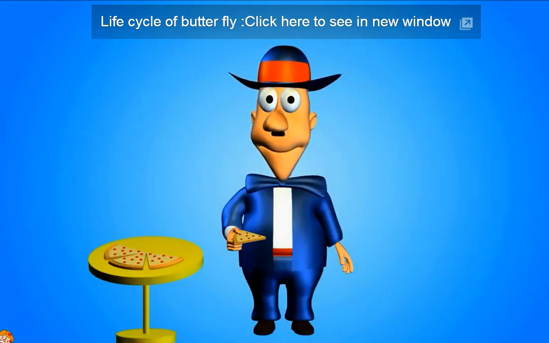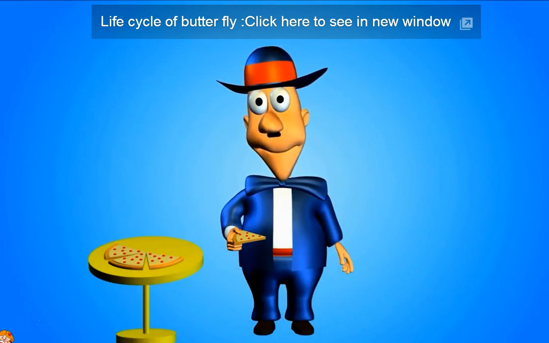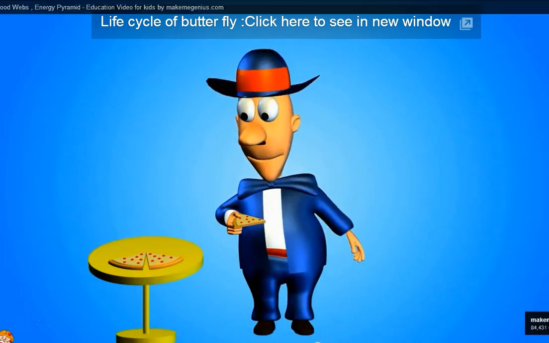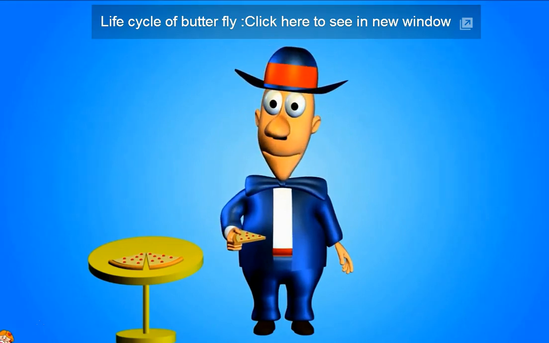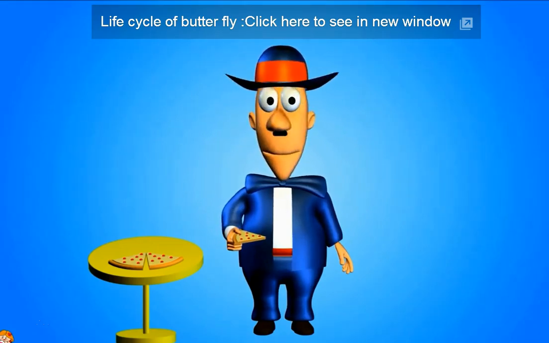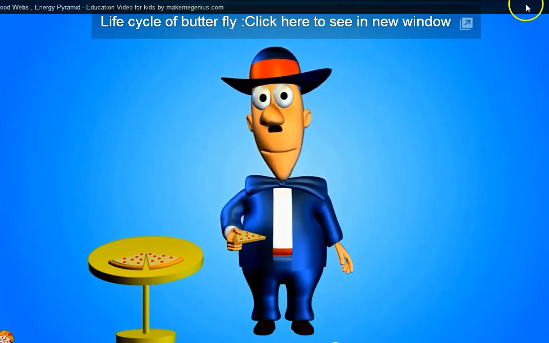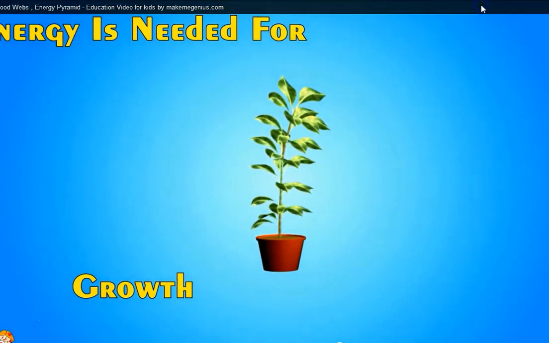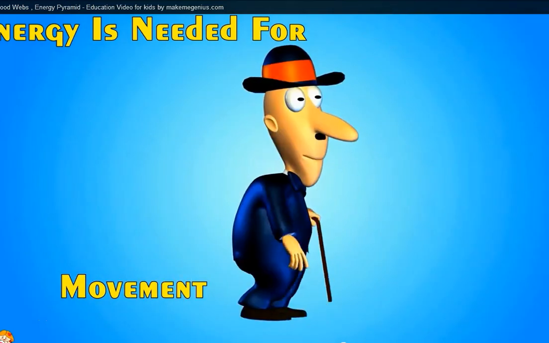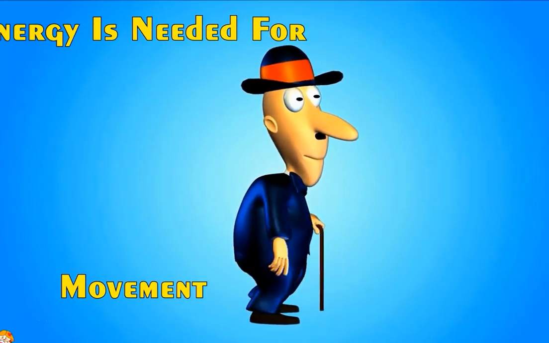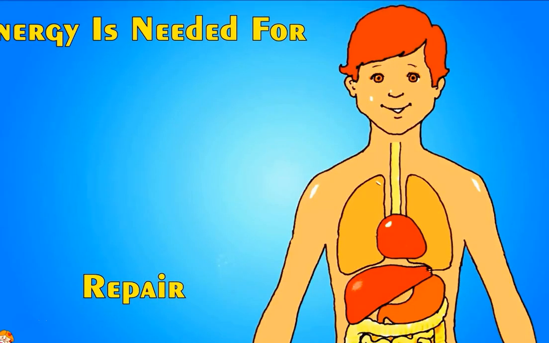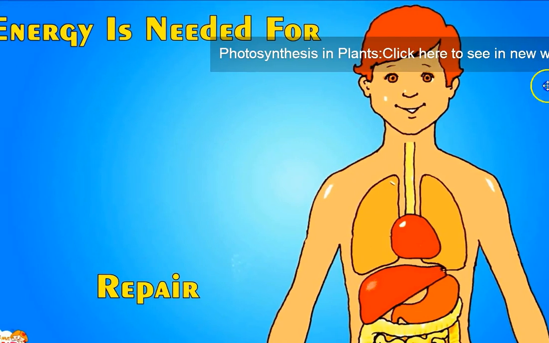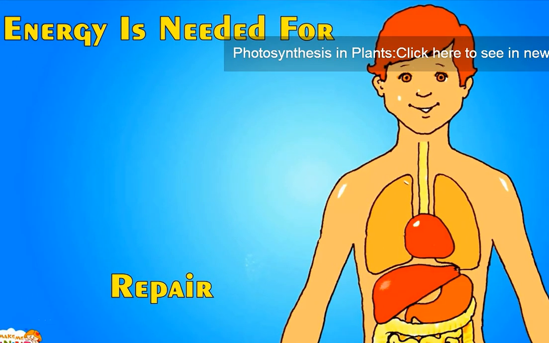So now you know a lot about food, food chain, and food web. Now can you give me a piece? Thank you. I was so tired and hungry. I wanted energy to continue. Do you know why we need food? Okay. You know we need food to get energy. Energy is required by living beings for growth, also for movement. Similarly, when species reproduce, they need energy. Also, as we grow up or grow old, our old tissues get damaged and new cells are produced. This process also needs energy.